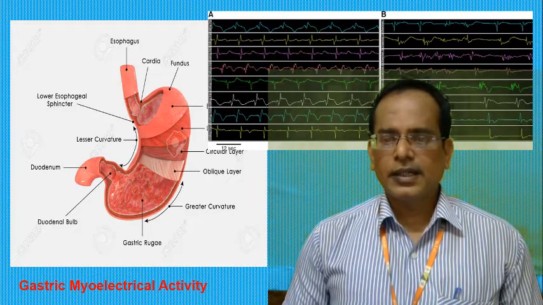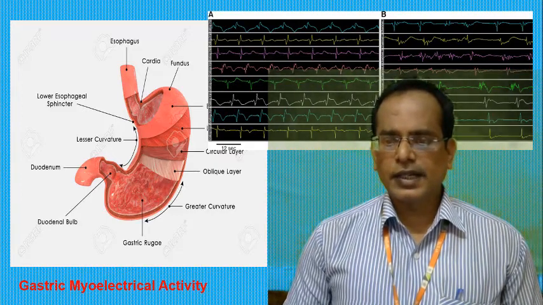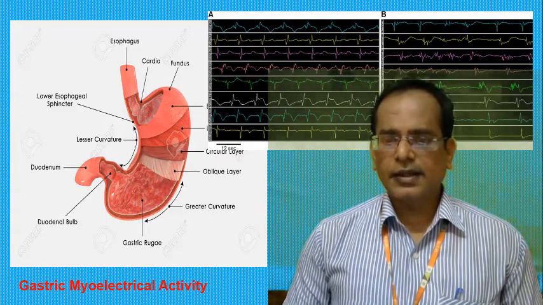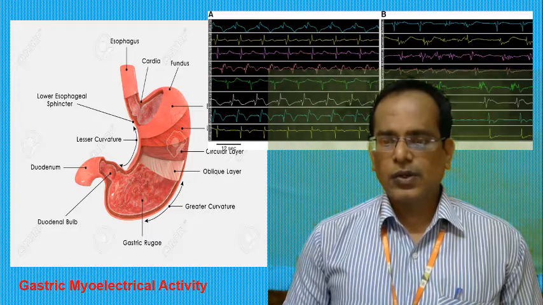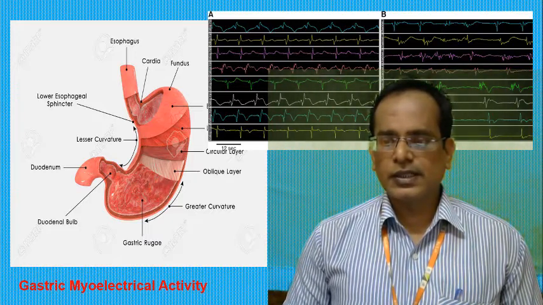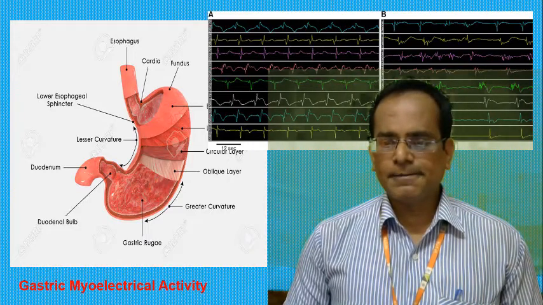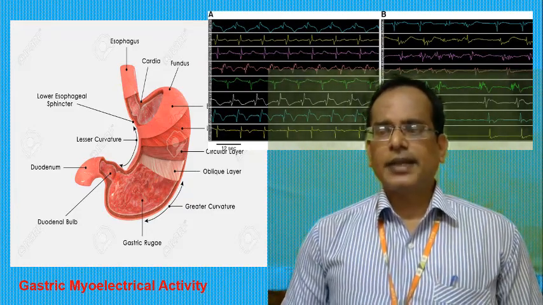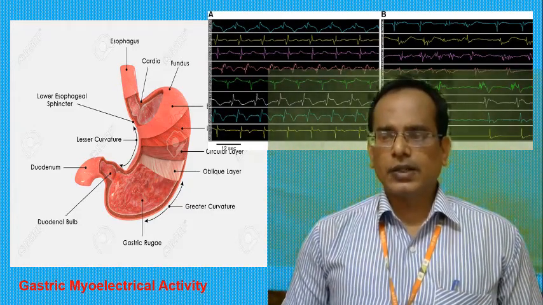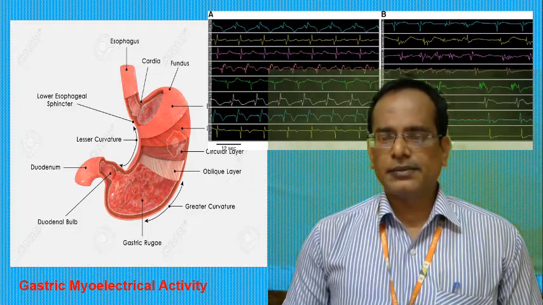Electrogastrography is a non-invasive technique for recording the gastric myoelectrical activity using cutaneous electrodes placed on the abdominal skin over the stomach. The surface recording obtained using electrogastrography is called the electrogastrogram.